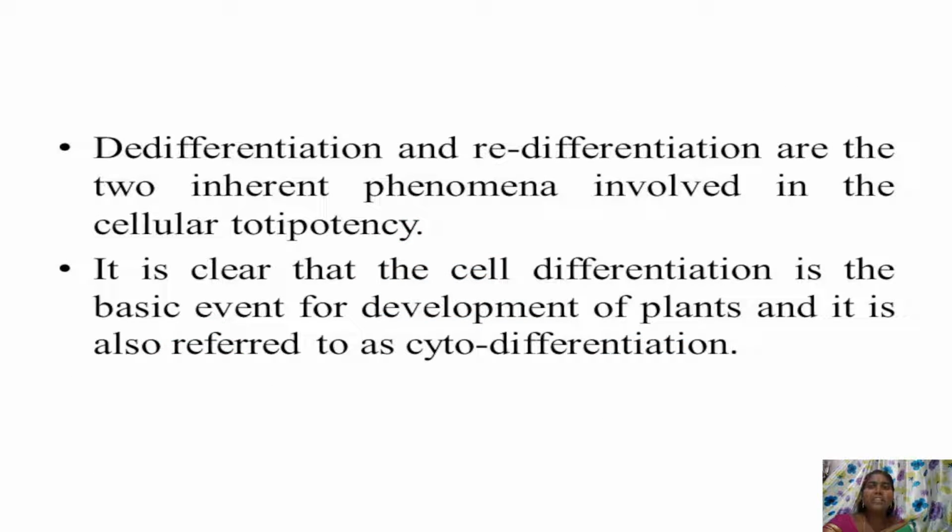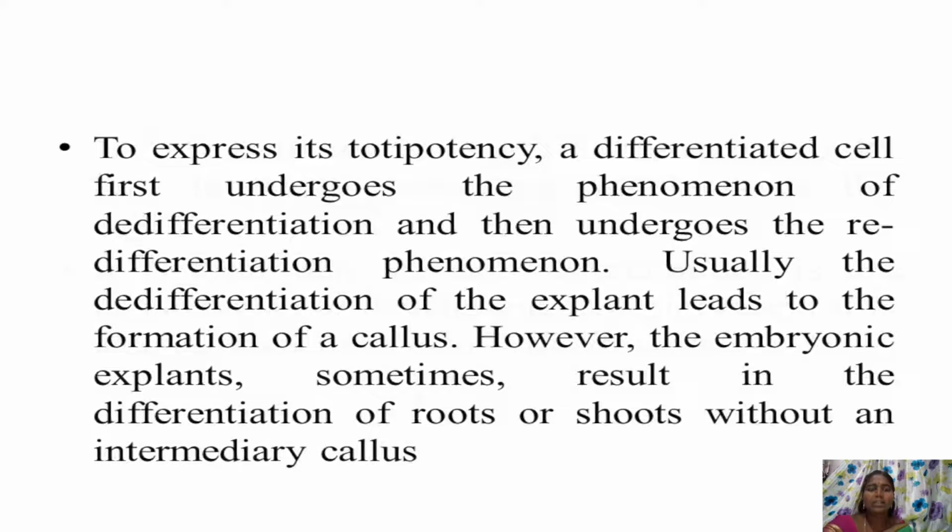Dedifferentiation and redifferentiation are the two inherent phenomena involved in cellular totipotency. Differentiation is the basic event for the development of plants, and it is also referred to as cytodifferentiation. To express totipotency in a plant cell, a differentiated cell first undergoes dedifferentiation and then redifferentiation.